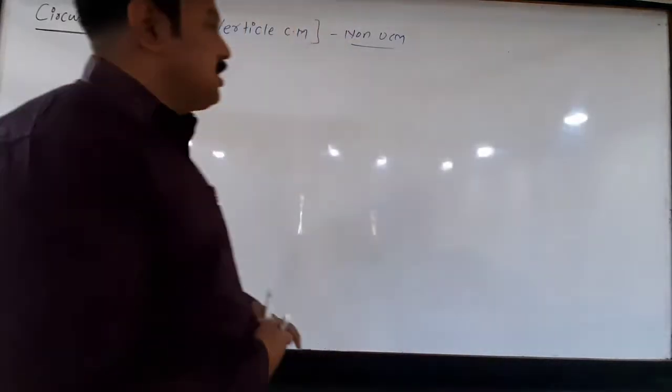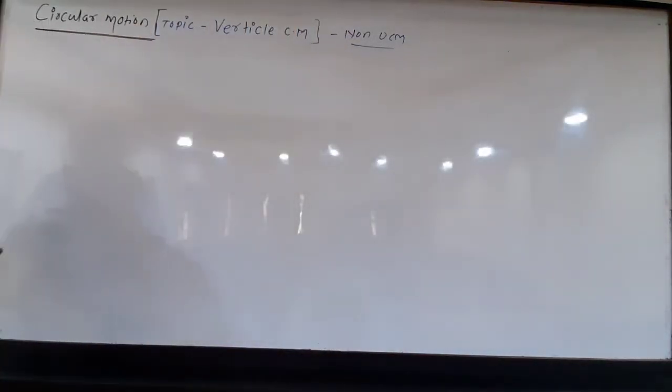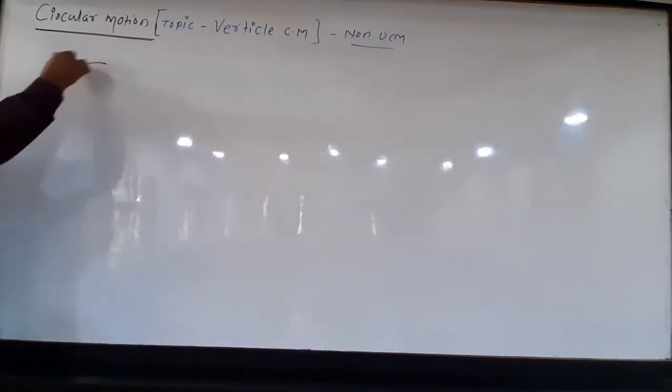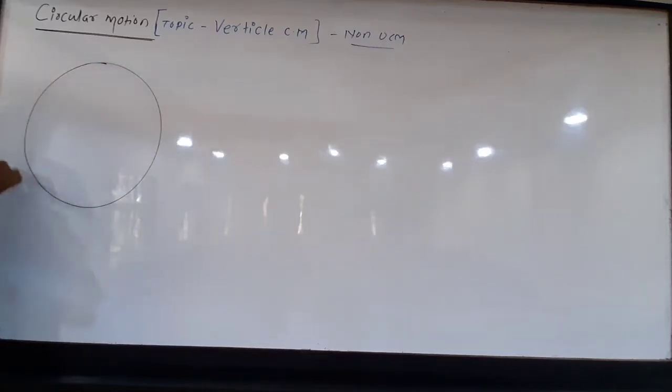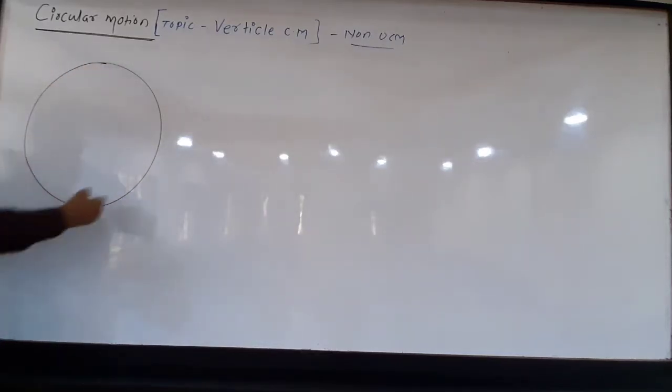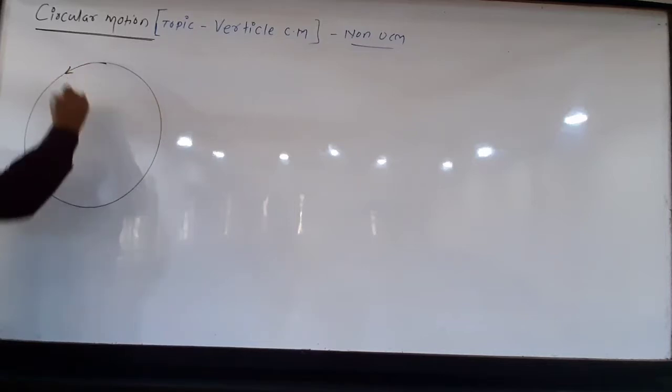Different positions means, look at the figure. Suppose a body is performing vertical circular motion. This is the circular motion in a vertical plane.